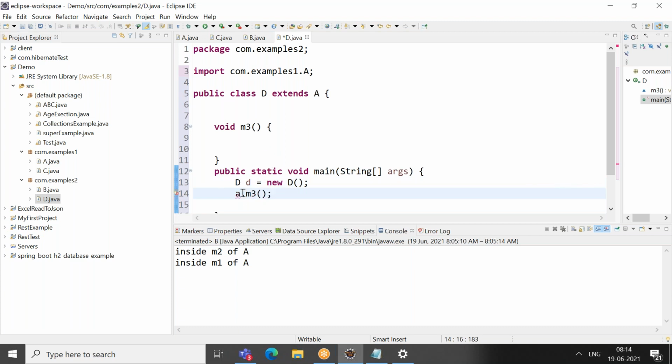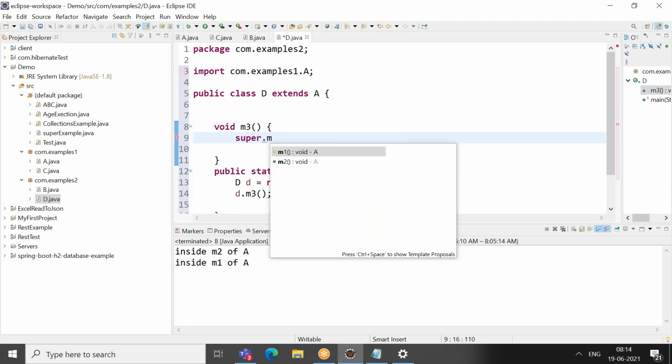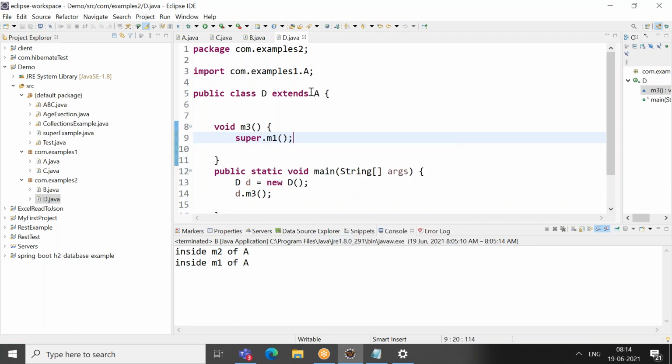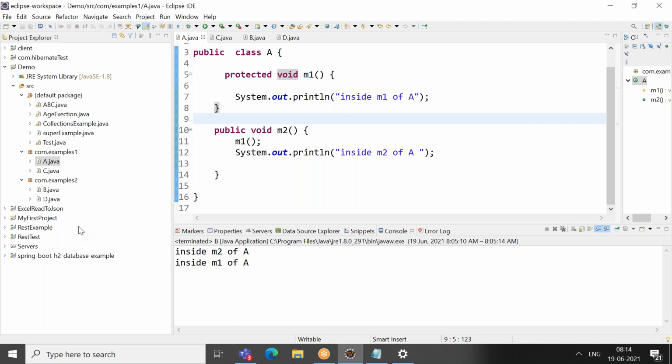Okay, I'm calling the D.m3 method. So from this D.m3, I can call the M1 method with super, which calls the parent class M1 method, that is your protected method. So in this way, you can do that access.